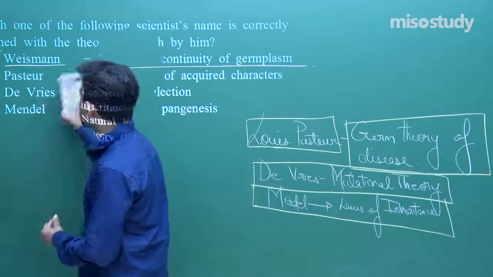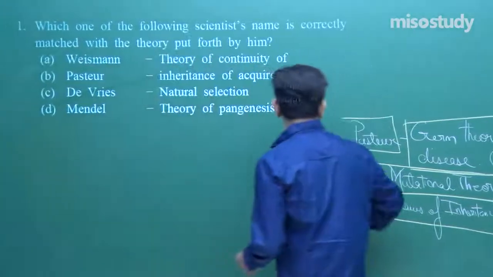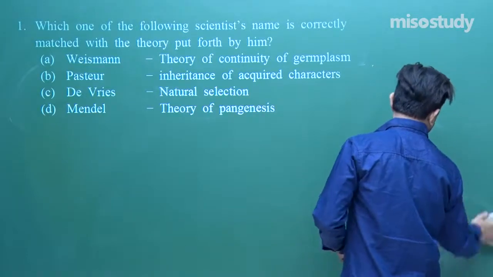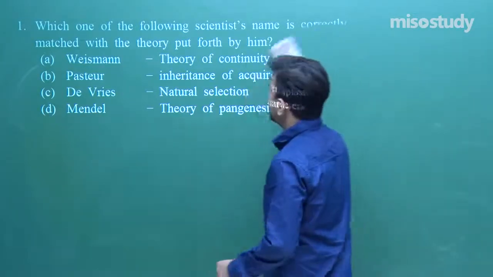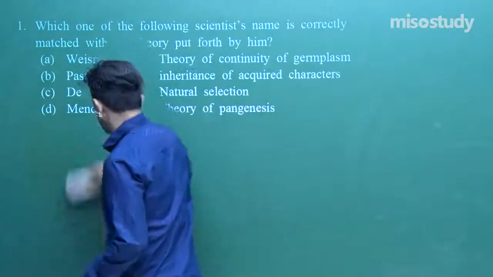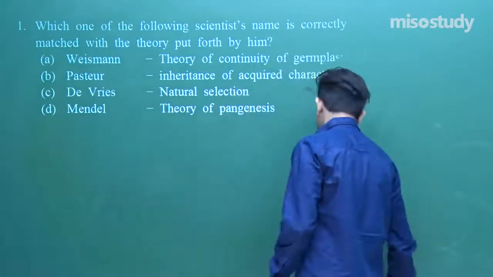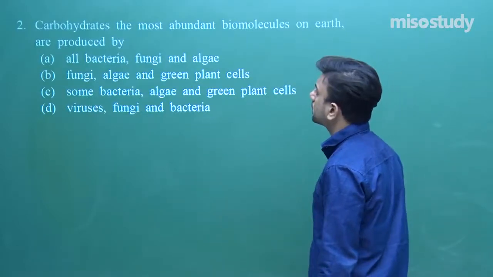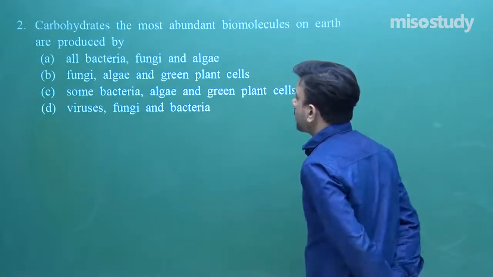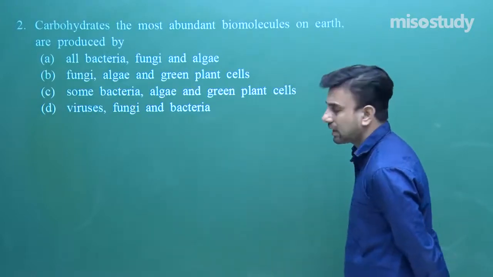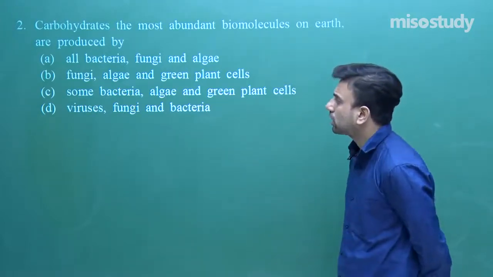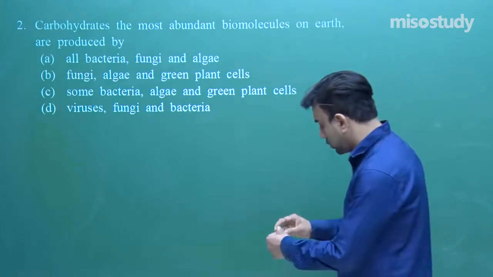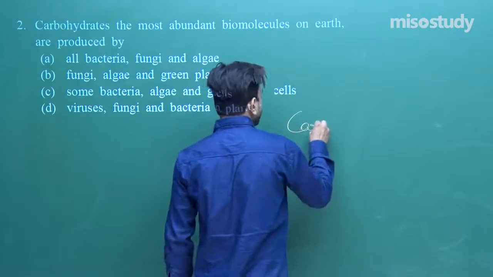We move on to the next question now. Carbohydrates, the most abundant biomolecule on earth, are produced by all bacteria, fungi, and the algae. Definitely, all bacteria are not photoautotrophs. So basically, what they're trying to tell is, carbohydrates are produced by what?